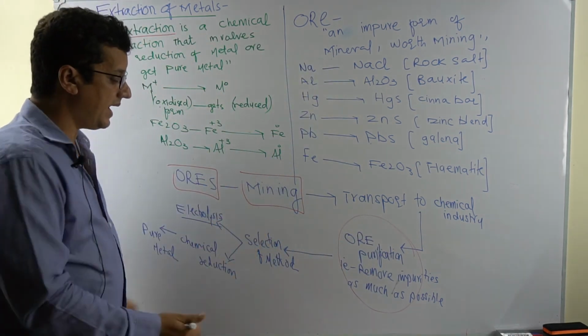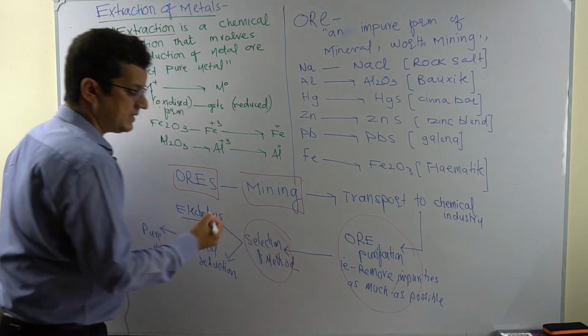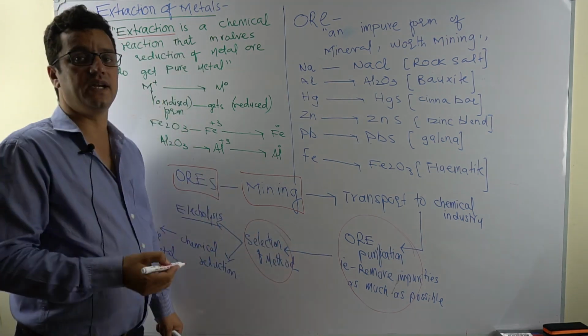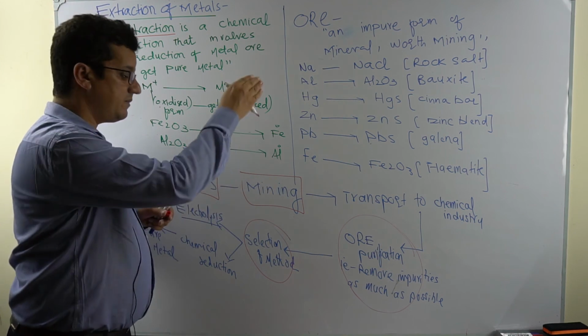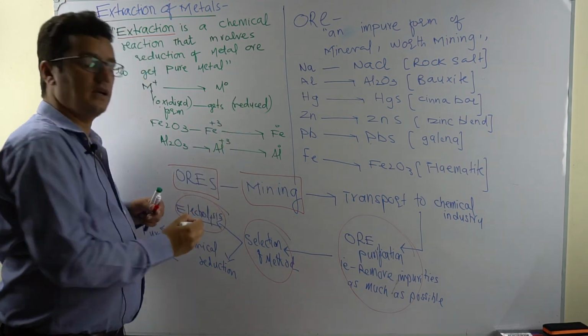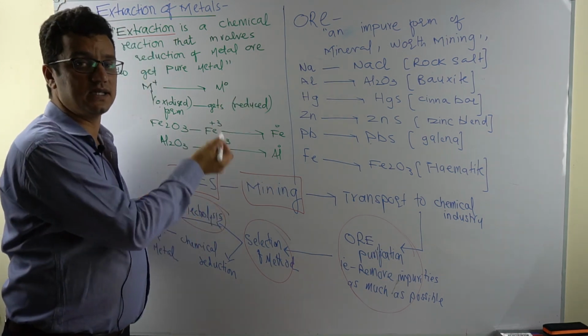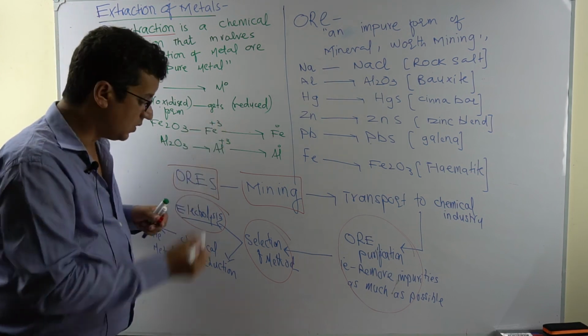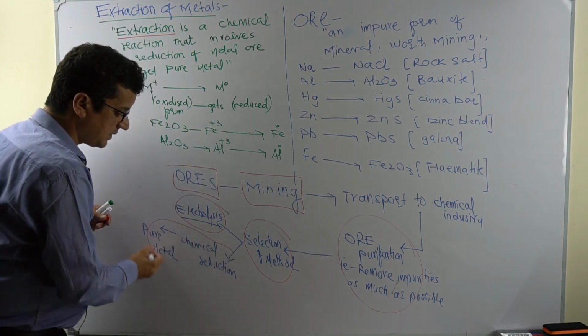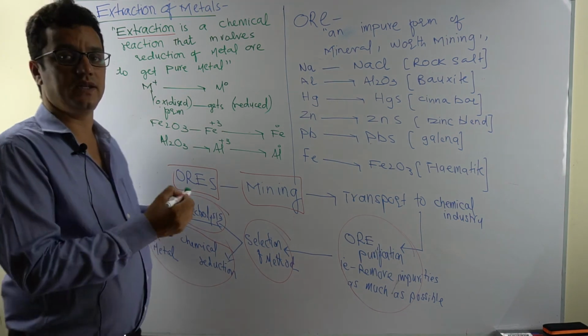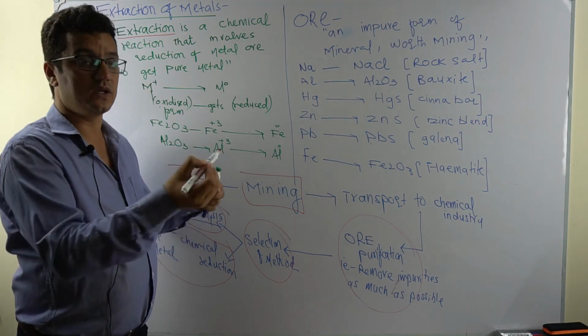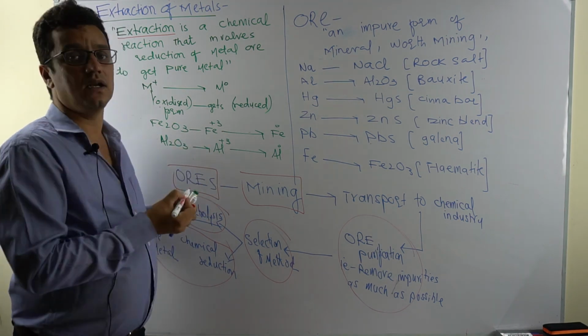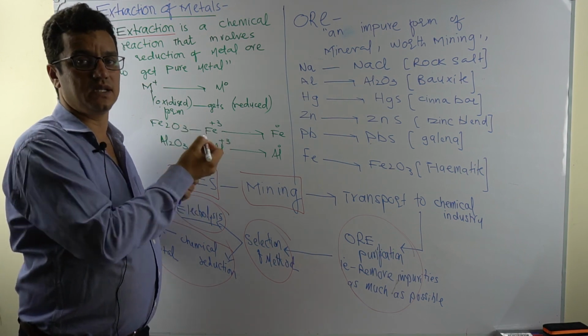And then we select a method. As I said earlier, for highly reactive metals electrolysis is used, and the electrolysis lessons cover how these metals are extracted from their ores. And here we are going to see how moderately or less reactive metals are extracted, especially iron.